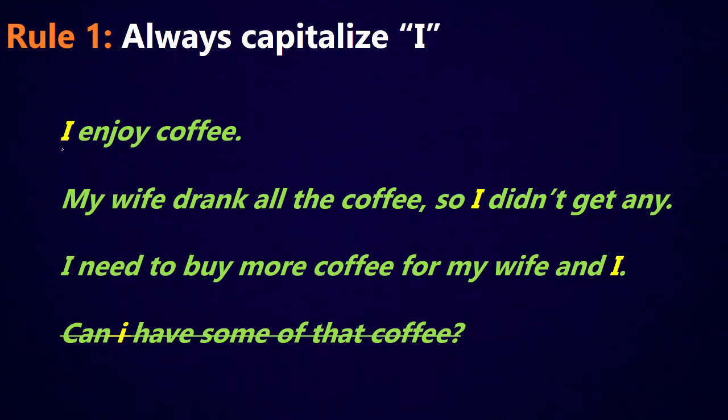So for example, I enjoy coffee. Here I comes at the beginning of the sentence, it's capitalized. My wife and I drank all the coffee, so I didn't get any. I is in the middle of the sentence here, but it's still capitalized. I need to buy more coffee for my wife and I. I is at the end of the sentence, and it's still capitalized. So it doesn't matter where I goes in the sentence, you always need to capitalize it when you're talking about yourself.